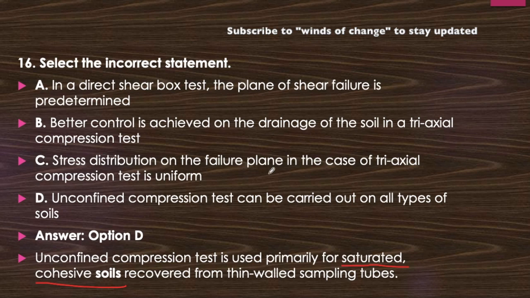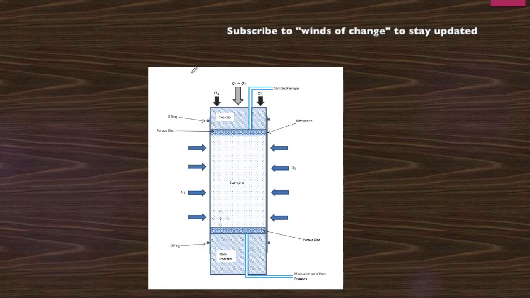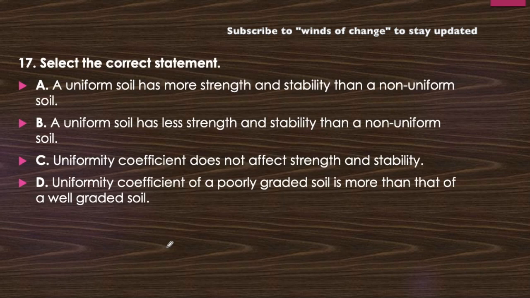Now stress distribution on the failure plane in case of the triaxial compression test is uniform, which we should memorize, because we take sigma 3 value, that is the cell pressure, uniform throughout the soil. We can see here also sigma 3 value is uniform from all sides, okay, and sigma 1 is applied from the top in the triaxial compression test. This is the sample.